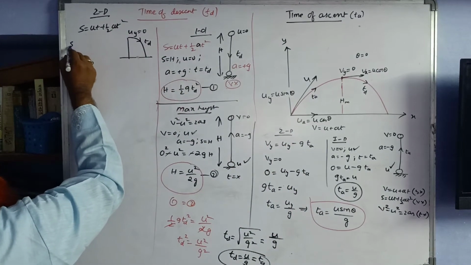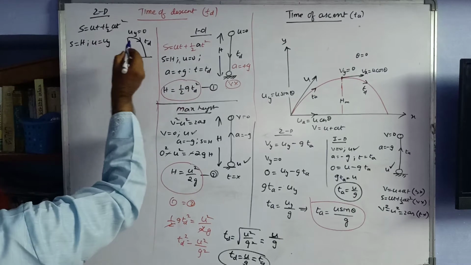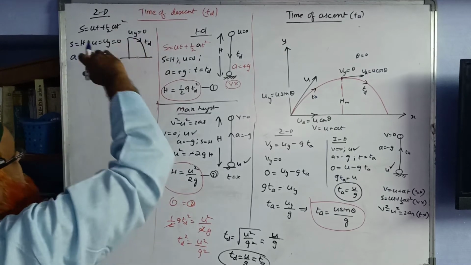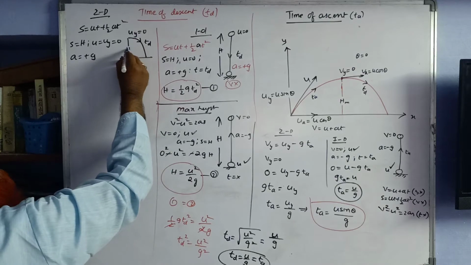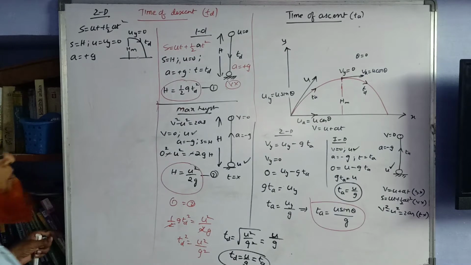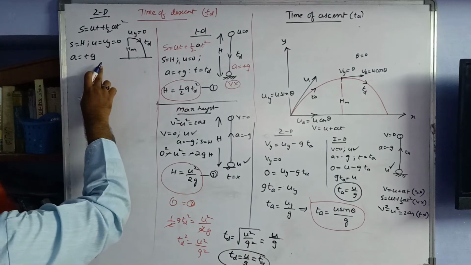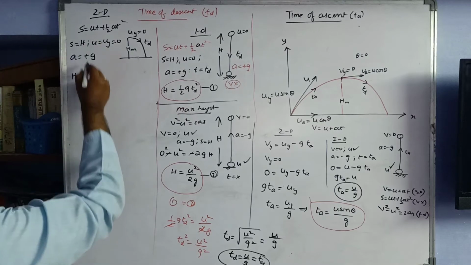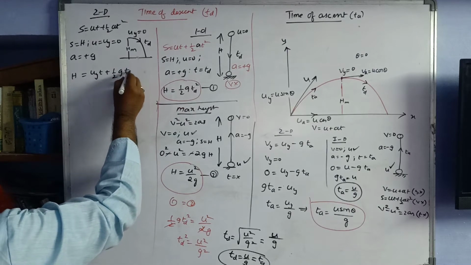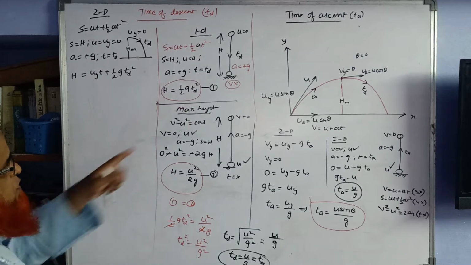So here, S is going to be H. U is going to be Uy, which is equal to 0. A is going to be plus G because here also the body is coming down. And this is considered to be the maximum height. I am drawing only the second part of the parabola. Then A is equal to plus G. So S is equal to H. S is equal to Uy into T plus half G TD square, because T should be replaced with TD as we have done here.